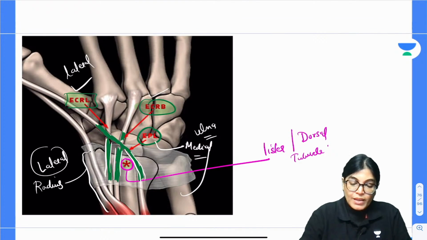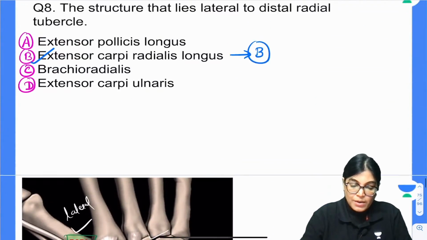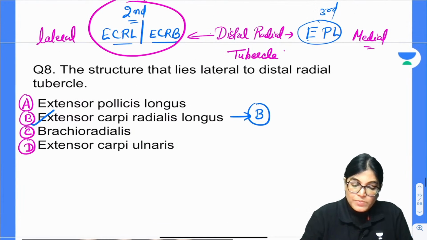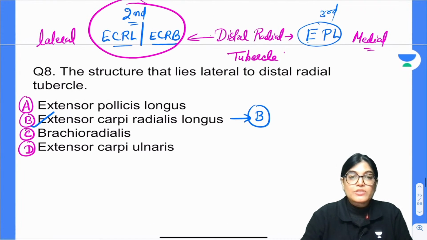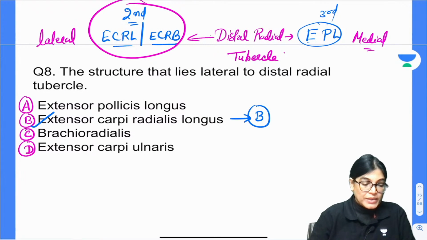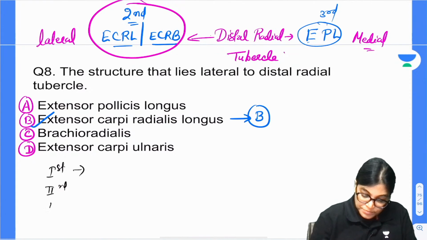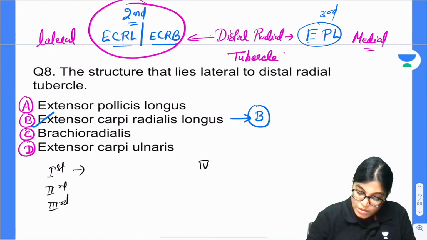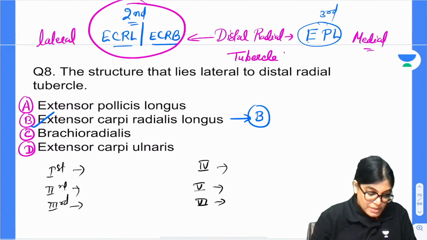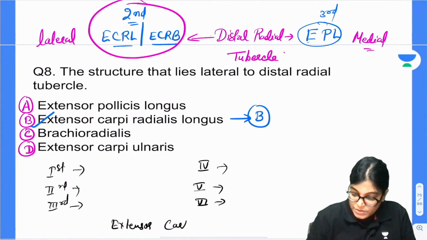It is also important that you should know all the structures passing through the individual extensor compartments. My dear aspirant, this is also a favorite MCQ. There are 6 extensor compartments: first, second, third, fourth, fifth and sixth. Please write down the structures passing through them. I will write quickly the structures passing.